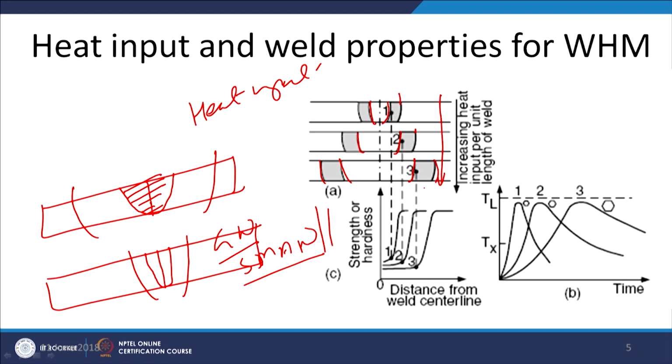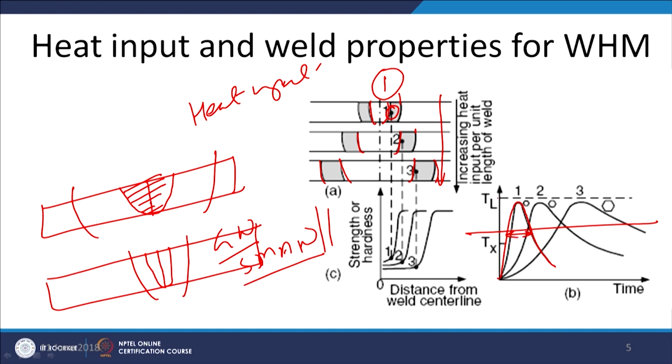And the corresponding variation, if we see in the first case next to the fusion boundary, what we will notice is that the weld thermal cycle is of this kind, where for any temperature we take the exposure, if we take any point away from or next to the fusion boundary, when the heat input is minimum, the weld thermal cycle corresponds to this point 1, which shows that the high temperature exposure for any temperature